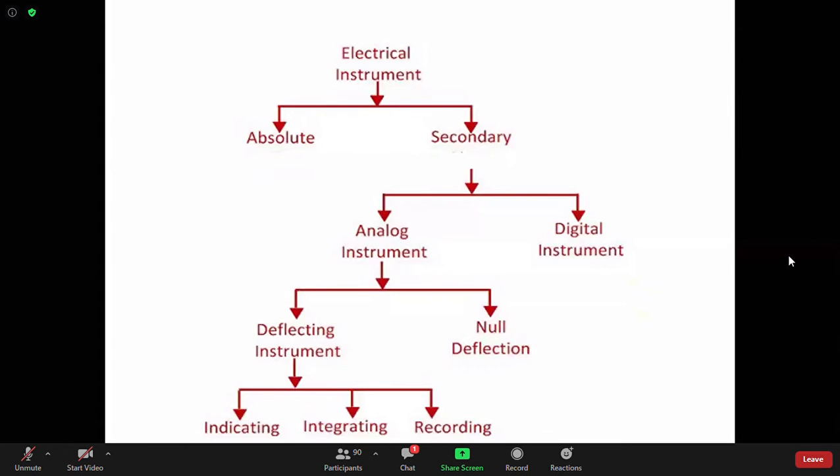Yes, a simple ruler can be called an absolute instrument. But the thing is, all the rulers should then be absolute instruments, so there is no point in classifying them in terms of absolute and secondary. Where this classification has some meaning, there we should apply it. Otherwise, for one simple ruler, that is not actually required.